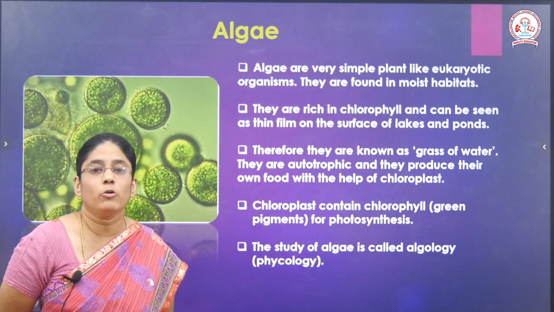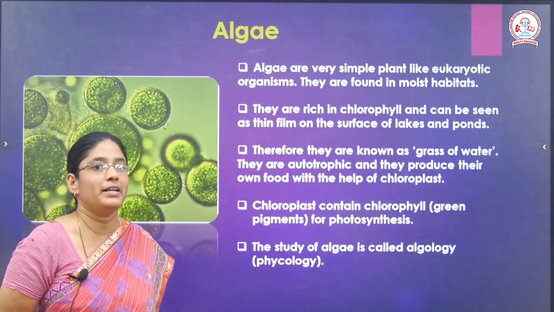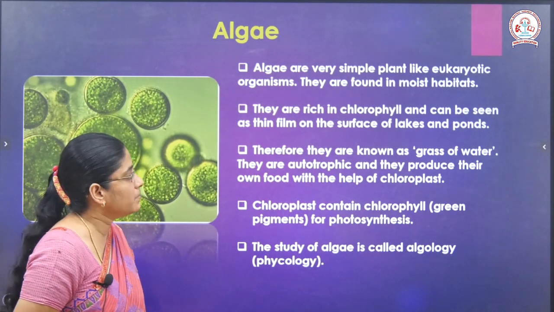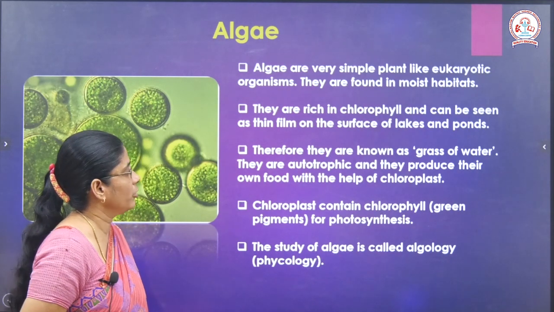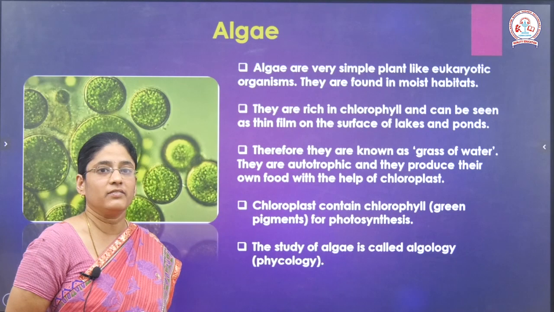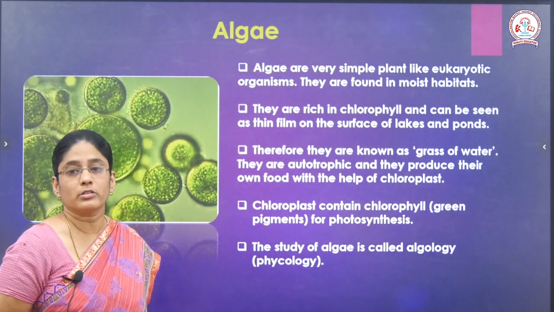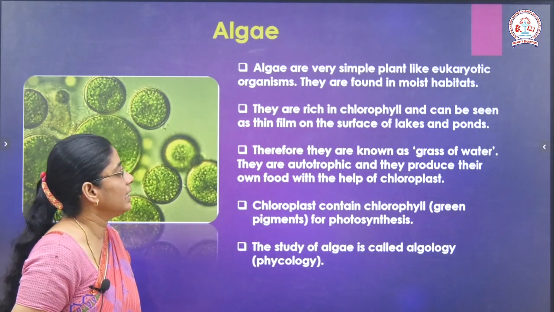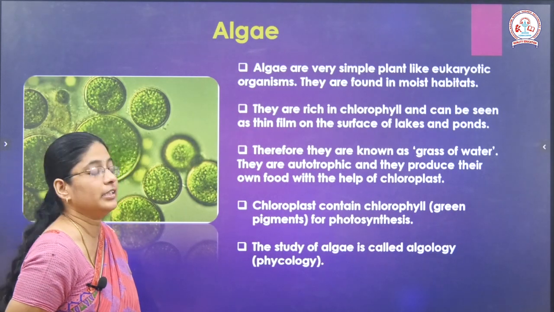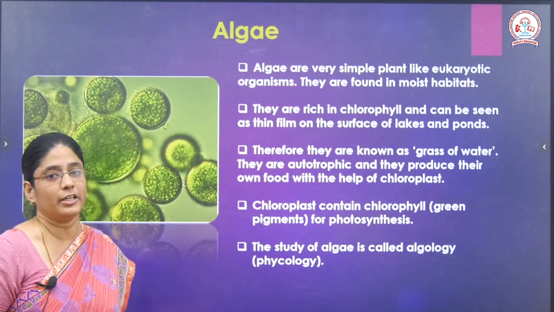If you see the mode of nutrition here, it is autotrophic. So what are autotrophs? Auto means self. Those organisms which can prepare their food by themselves are called autotrophs, and they produce their own food with the help of chloroplast. Chloroplast is an important cell organelle which helps in the production of food. That is why we call chloroplast the food producer of the cell. And chloroplast contains chlorophyll, green pigments which help in photosynthesis, and the study of algae is called algology, or you can also call it phycology.